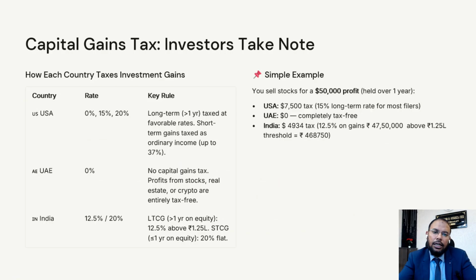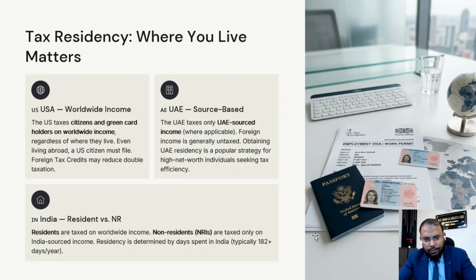Further, we will discuss the tax residency. For your understanding, if you are a USA taxation citizen or green card holder, it is on worldwide income. What it means is, if you are a USA citizen or green card holder, you have to pay tax whatever the country. If you are earning income in Dubai or India, you have to pay tax according to USA law. But if there is a double tax treaty agreement, at that time there is some benefit you can take.